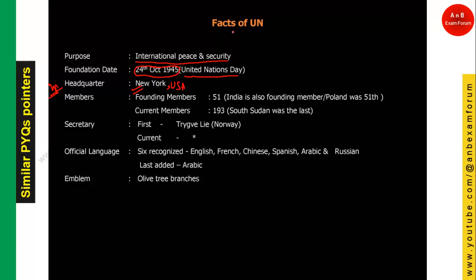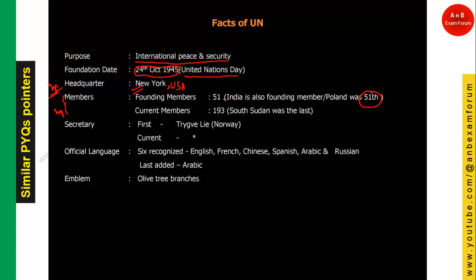We have seen a lot of questions on the members also. Since it is an organization, it will have members as countries, not as persons. At the time, there were 51 founding members. Just remember, there are 51 founding member countries, not persons. India is also one of the founding countries of the United Nations, and Poland was the last. Just remember, it is the 51st.